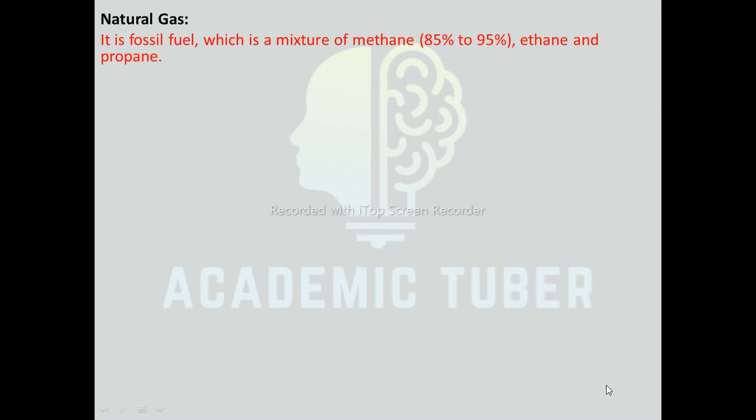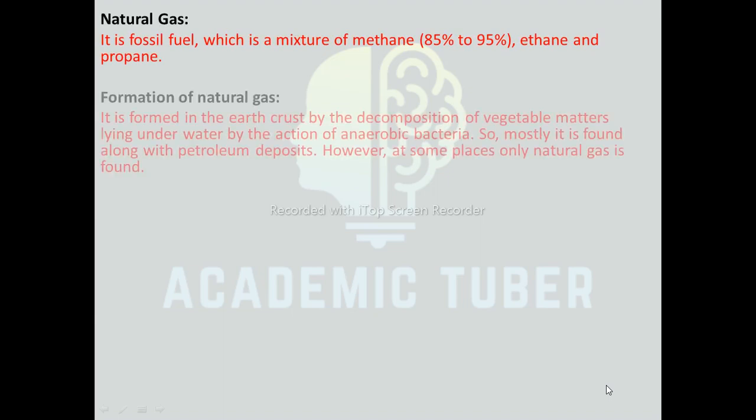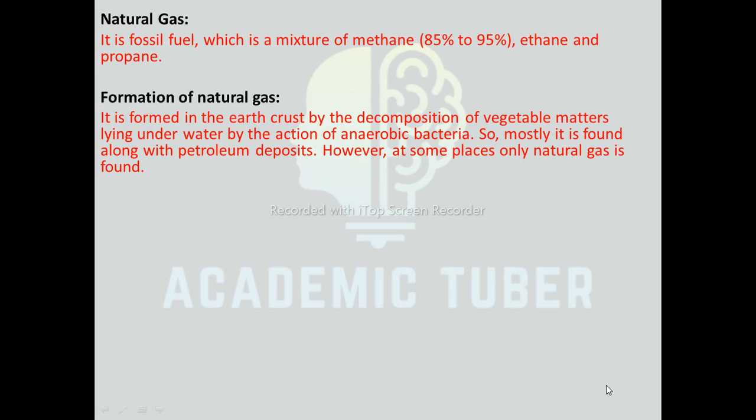And finally, here comes natural gas. It is a fossil fuel which is a mixture of methane, ethane, and propane. Formation of natural gas: natural gas is formed in the earth's crust by the decomposition of vegetable matter lying under water by the action of anaerobic bacteria. So mostly it is found along with petroleum deposits. However, at some places only natural gas is found.